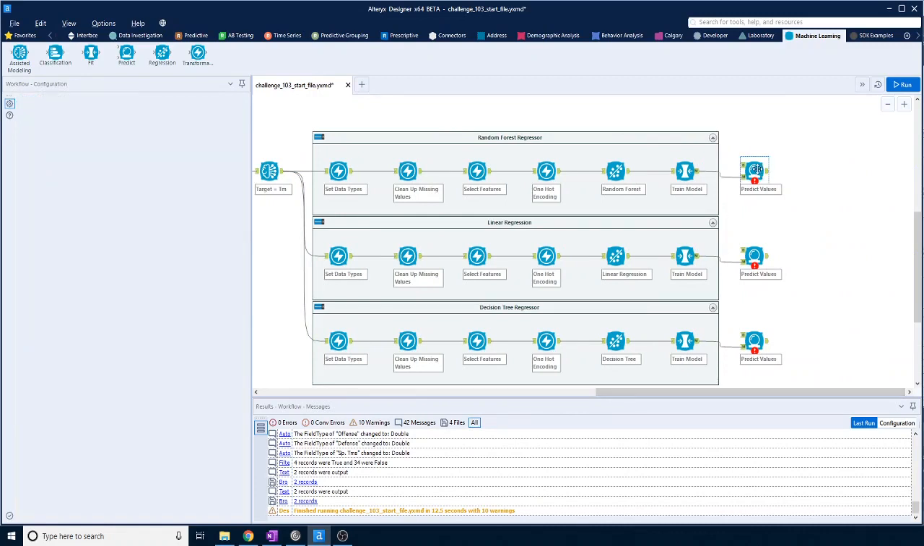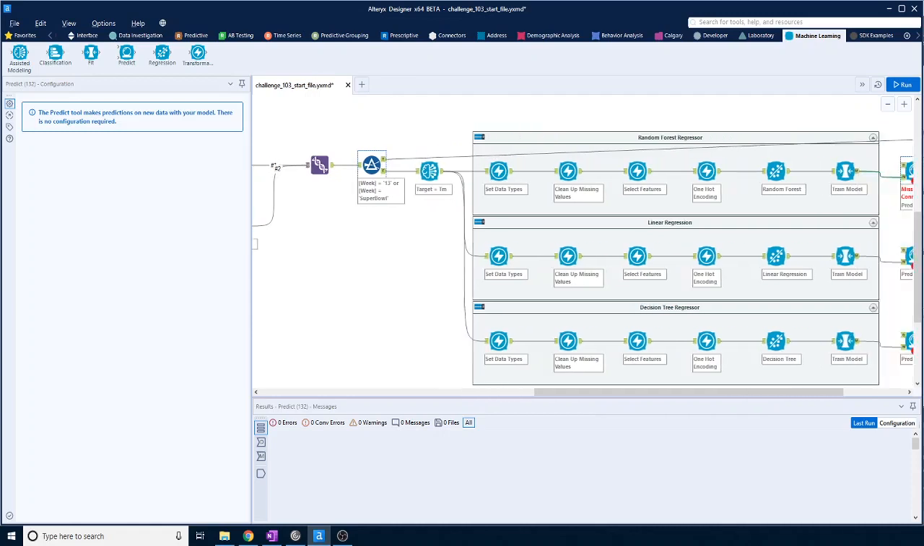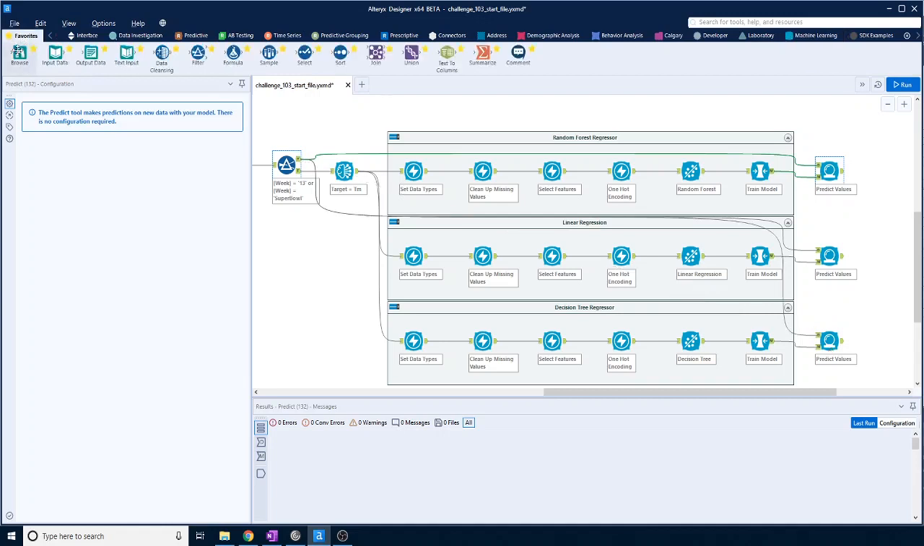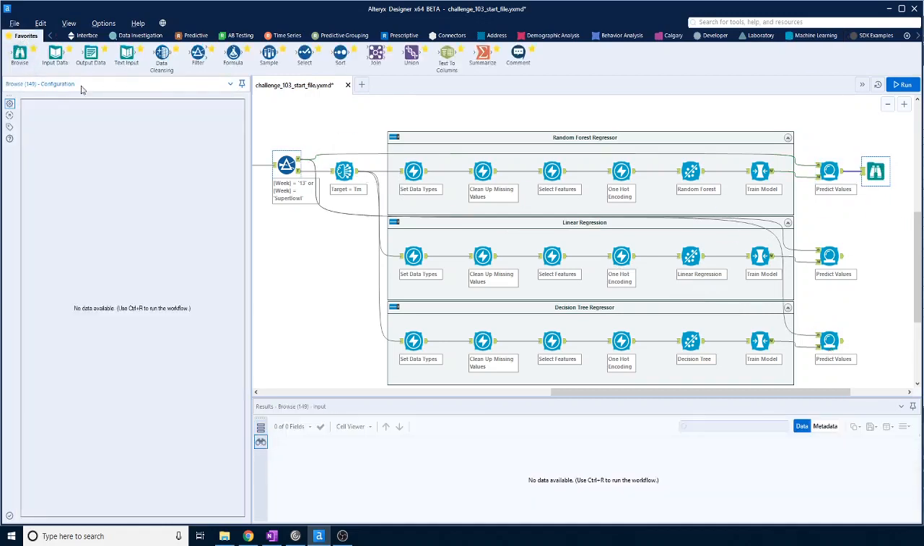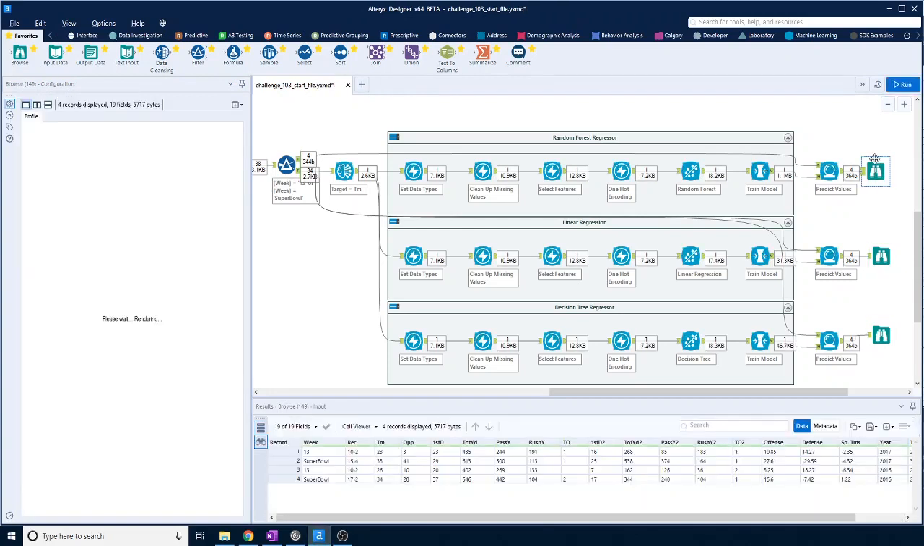And then in here, what's it saying? Missing connection. Okay, so let's bring in the true value. I think we can bring it in for all of them. Why not? And that should give us something to work on. So then we bring in a browse at the end on each one, and then we run it. Okay, there we go. Right, so let's have a look at the results.